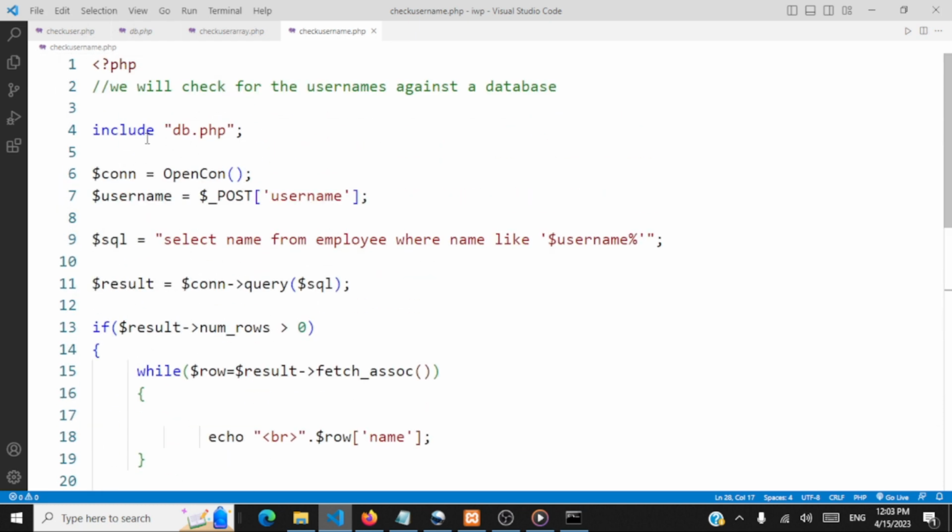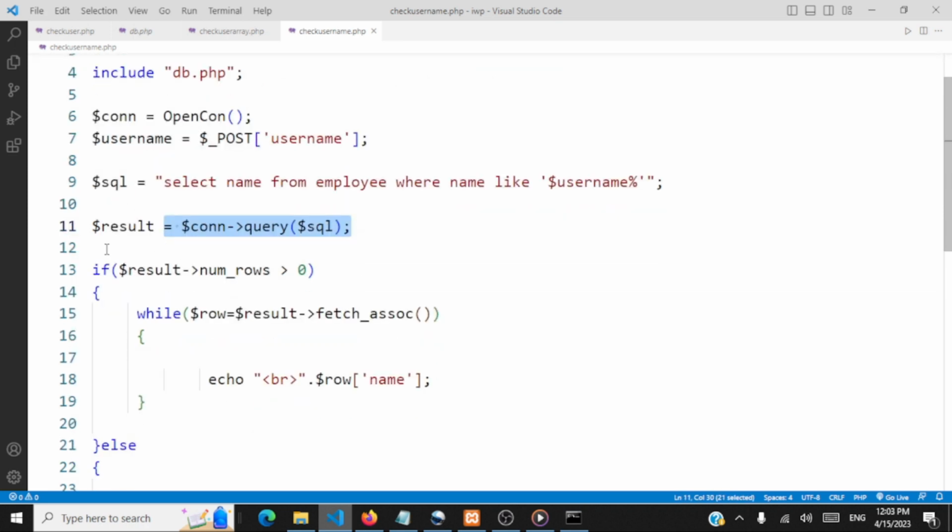So let me repeat what we have done here. Included the functions for database opening and closing connections. So we open the connection, receive the username using the $_POST super global variable. Now whatever username is entered by the user will be here. Now we are writing the SQL query, passing the username. So it means find all the usernames that start with this username entered by the user from the table, and we execute the query, get the result.